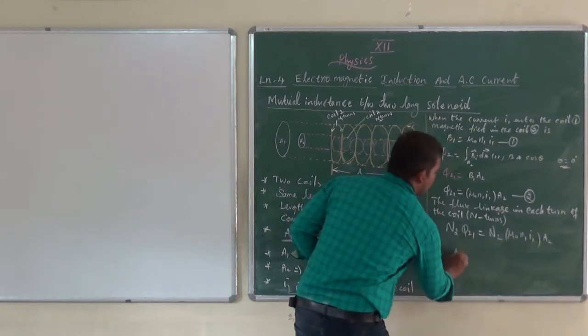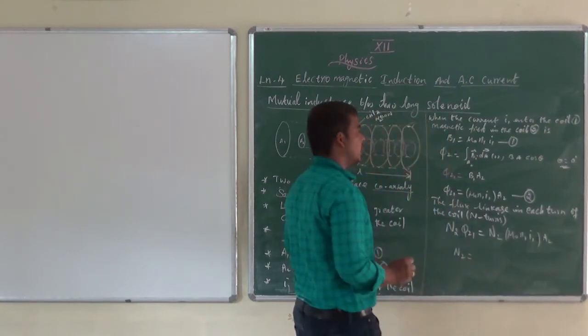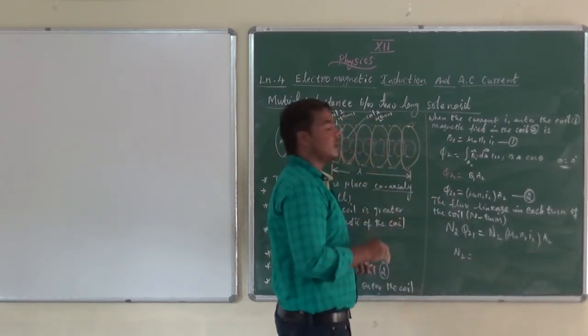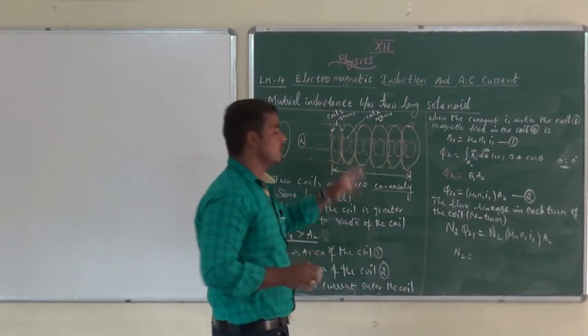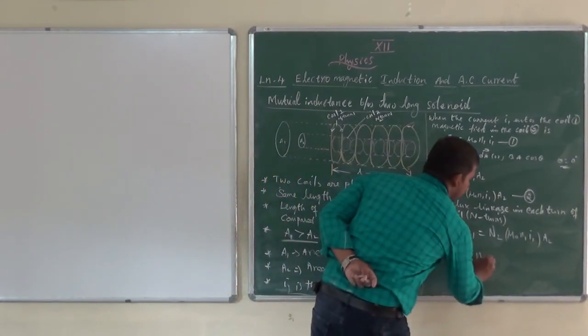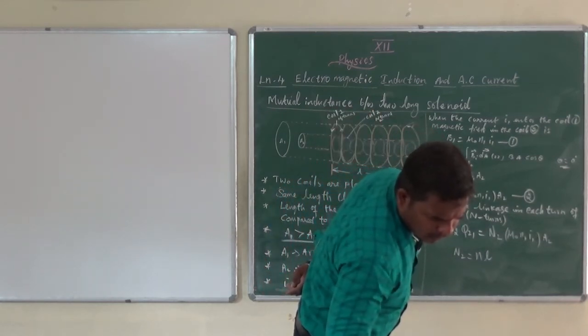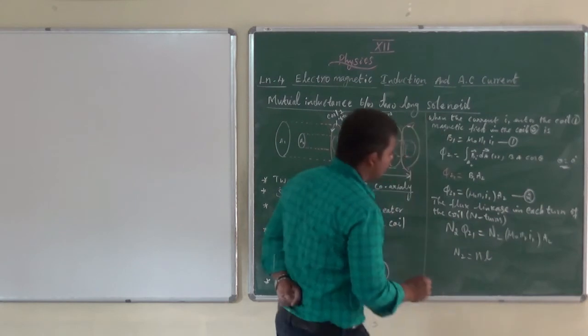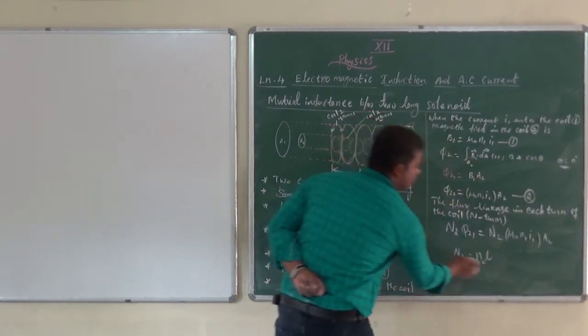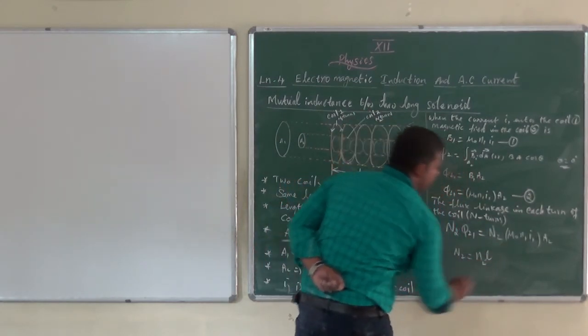We know from the self-inductance of a long solenoid, that L equals mu naught N squared A over l. Here N is considered to be N2.